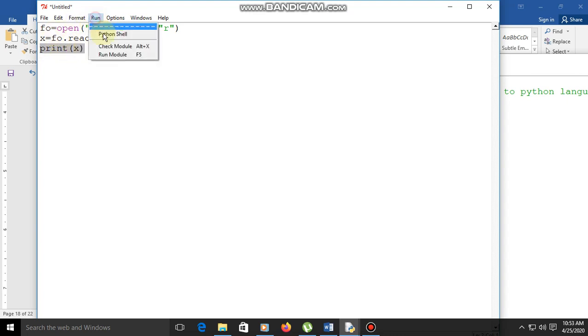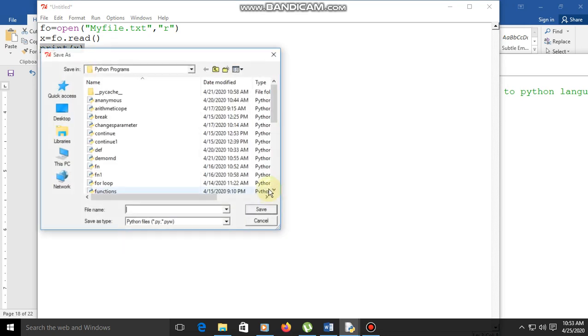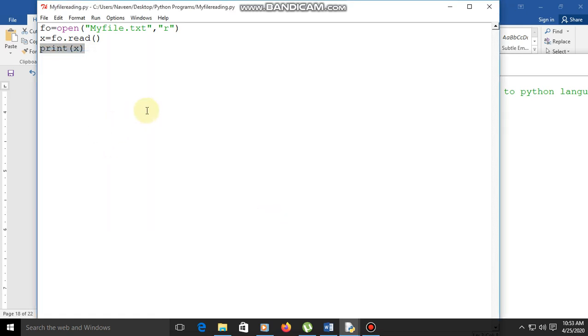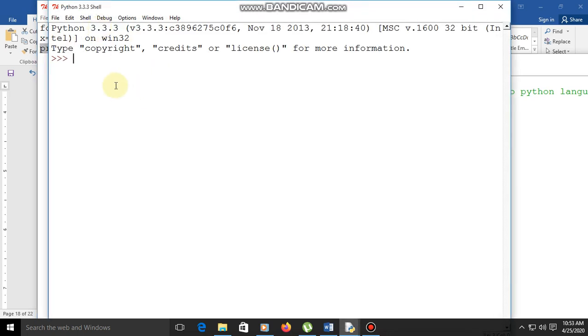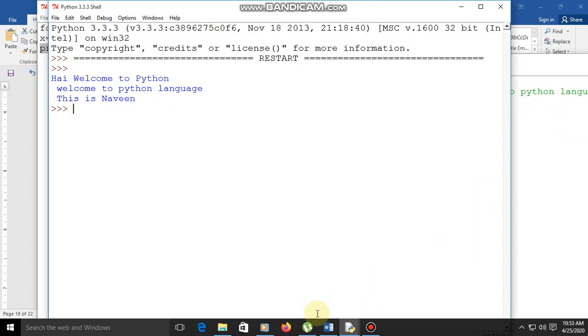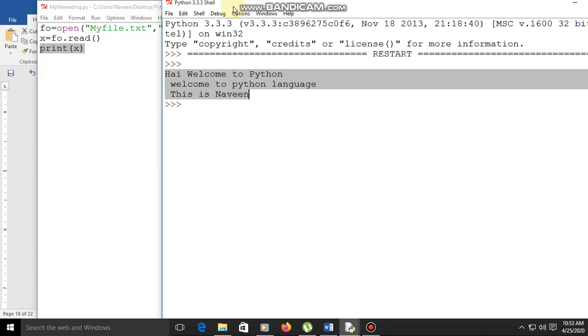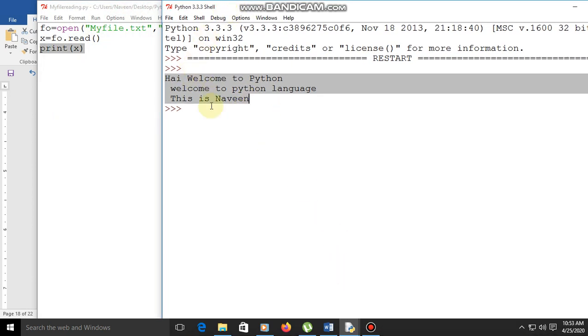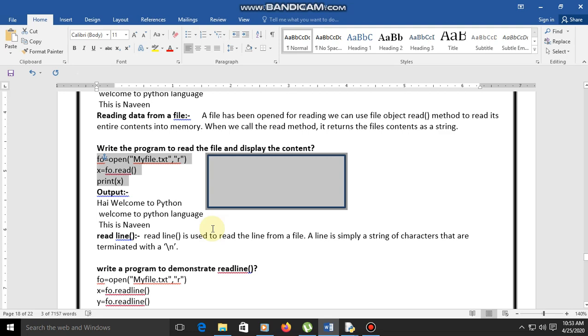Okay, now let us check, run module. Here, myfilereading.py, save it, then we are getting what is in the text file. So that is the thing about our writing and reading a file.